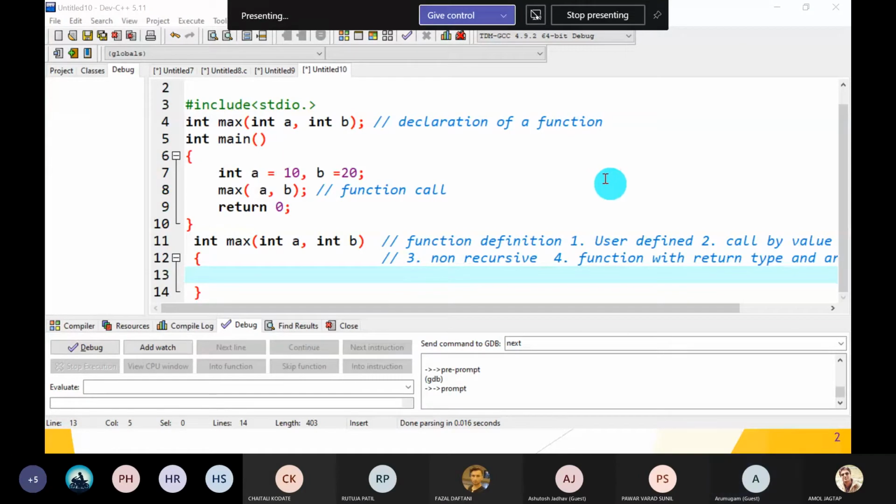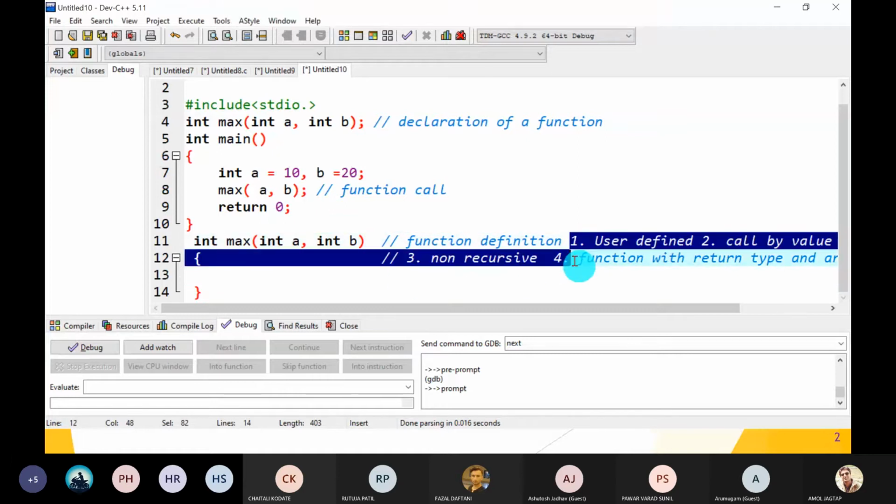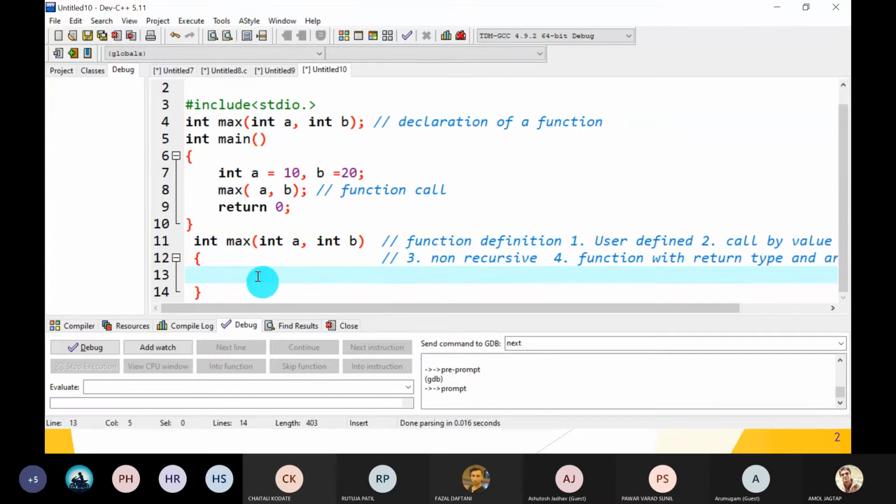Yes, sir. Okay. So guys, these are four different types of function. Main is the main function, the main person who wants the maximum value from the max function. Max is another person.